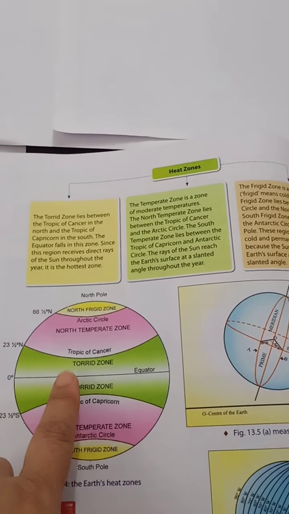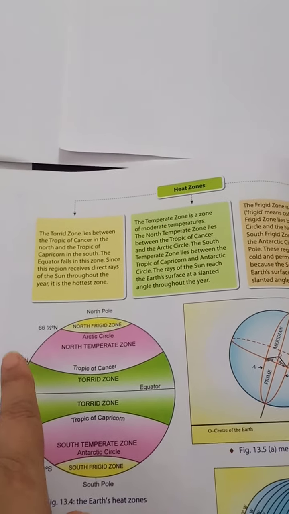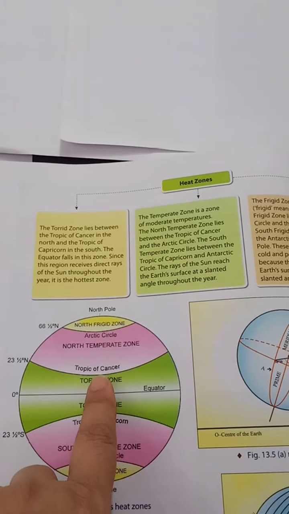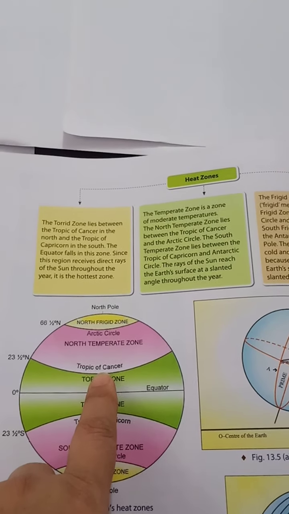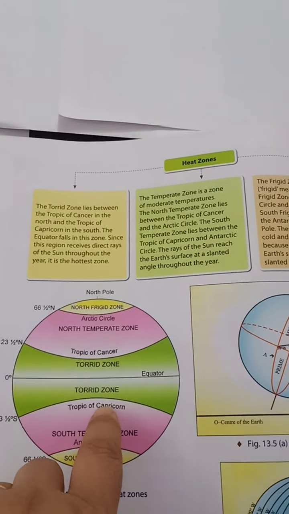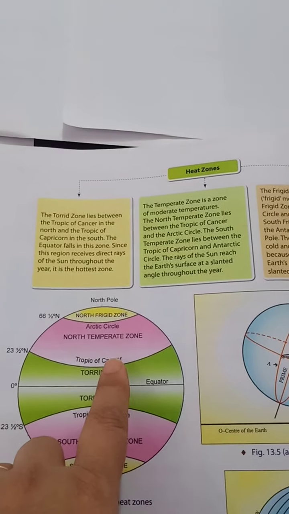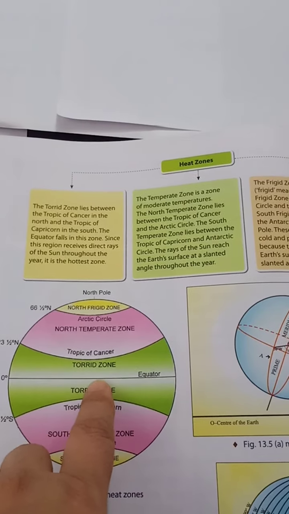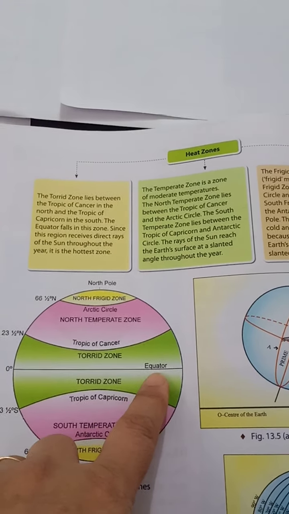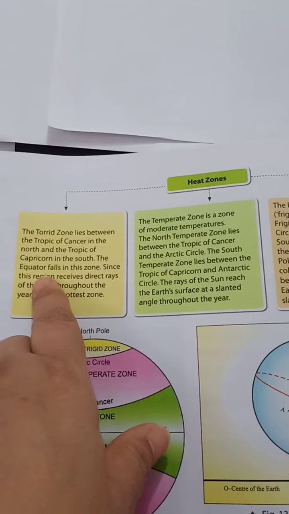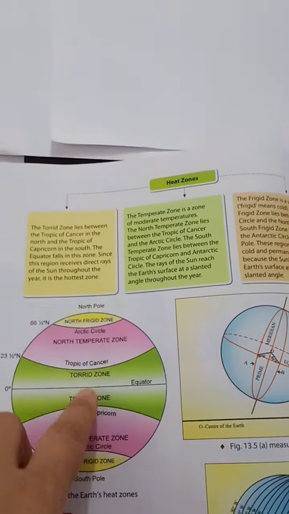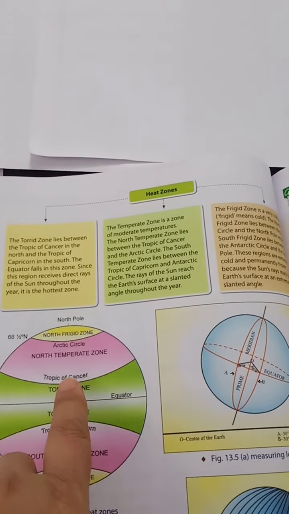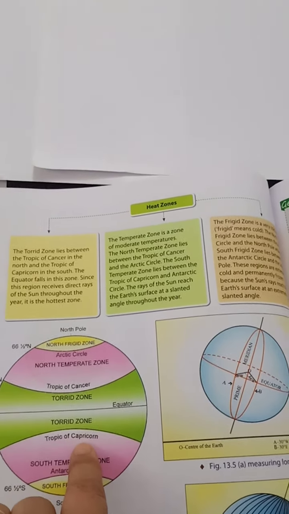So we have seen in the image also that direct sun rays will fall in this torrid zone, and it lies between Tropic of Cancer in the northern hemisphere and Tropic of Capricorn in the southern hemisphere. So from here to here, full torrid zone is there, and equator is there in this zone only. It is written here, equator falls in this zone. Torrid zone, from here to here, Tropic of Cancer, Tropic of Capricorn.